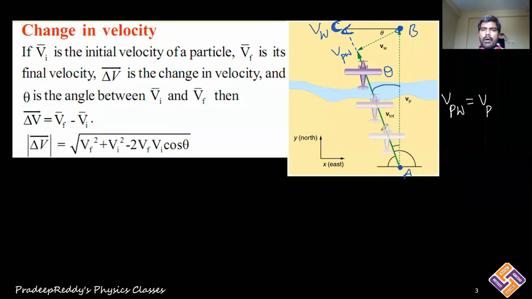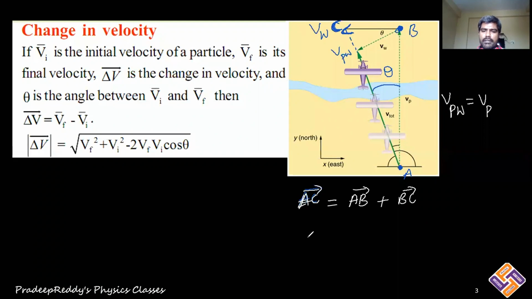Now you can write down that vector AC bar. AC bar is this vector. How do you represent it? AC bar can be represented as AB bar plus BC bar. That means in order to get the velocity of the plane with wind, you need to sum up the vectors, the velocity of the plane and the velocity of the wind.